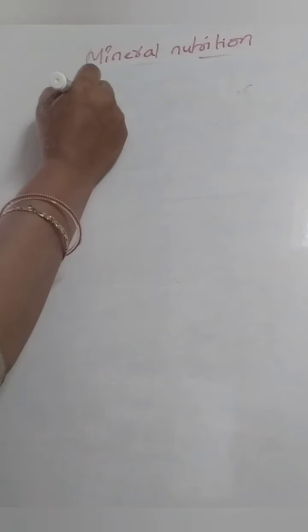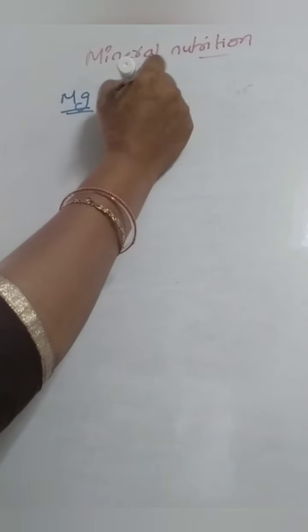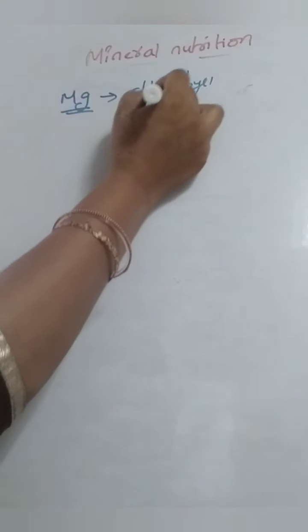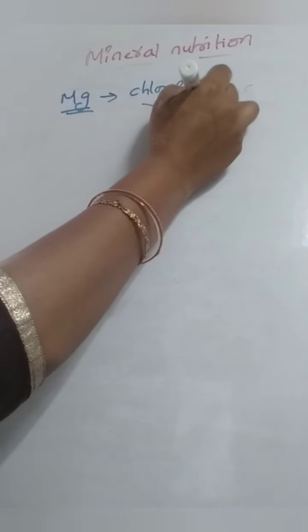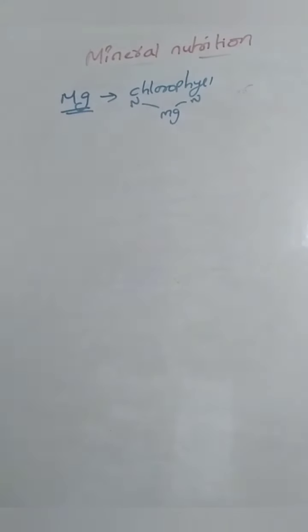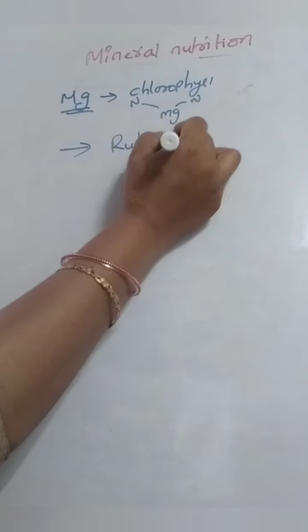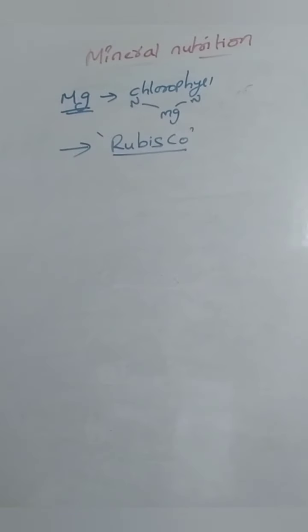Next element is magnesium. It is present in the chlorophyll pigment, at the core region, surrounded by nitrogens, carbons, etc. It is also present in the most abundant enzyme in plants, the Rubisco enzyme, which helps in photosynthesis, to synthesize the food materials.